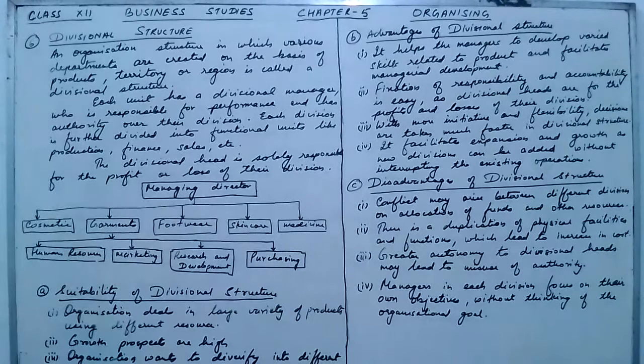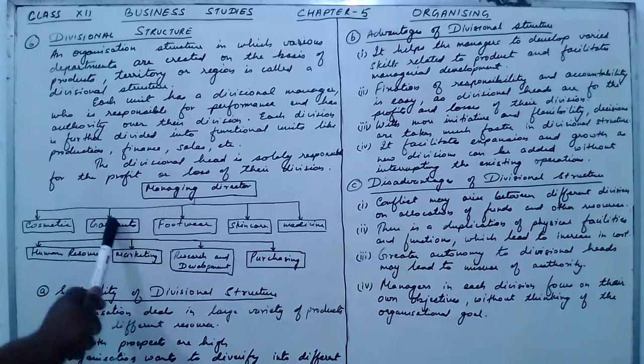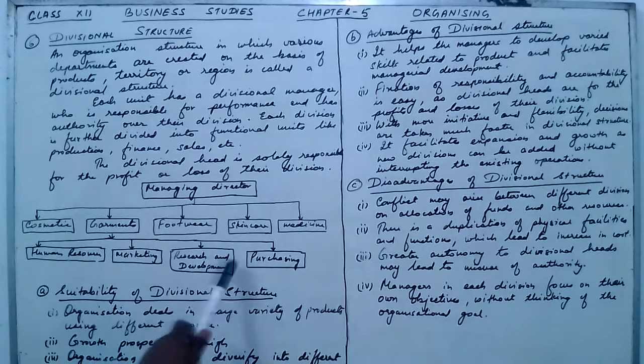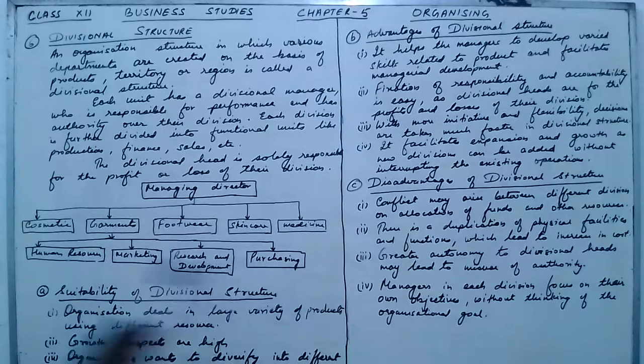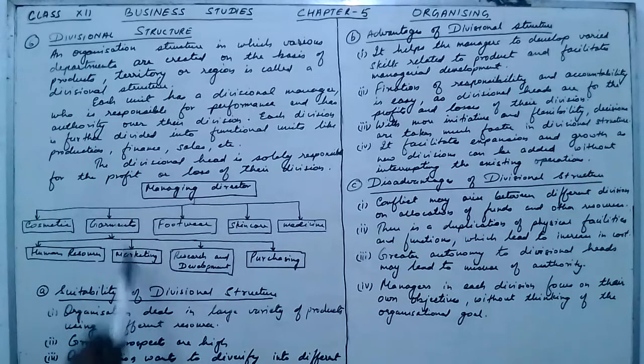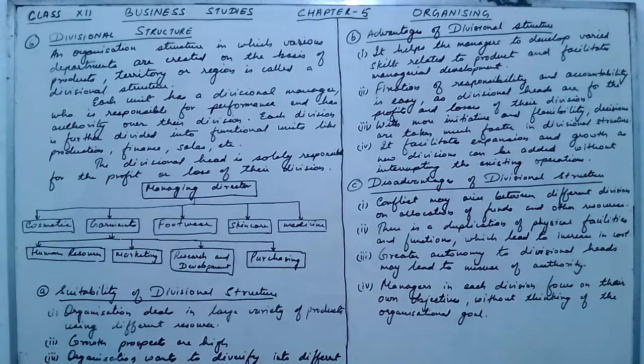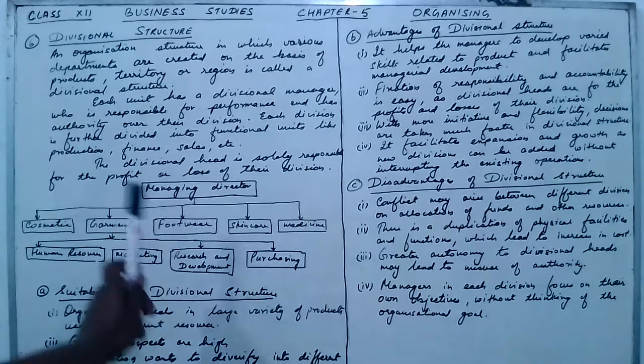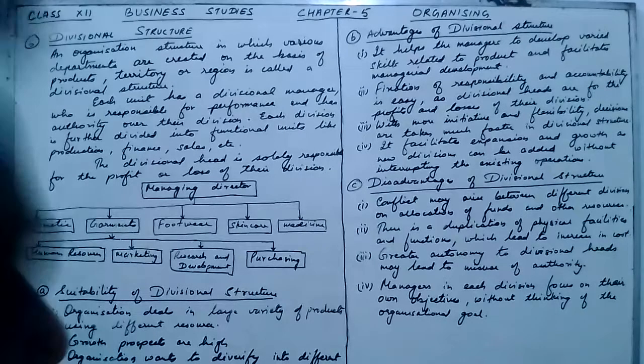Fixation of responsibilities and accountability in each division is the next advantage. This divisional head will be responsible for all the functional activities. He will be responsible and accountable for all the divisional activities, whether this division is giving a profit or loss. So this manager will be responsible for the profit and loss of his division, and if a company wants this type of structure, then divisional structure is the best structure.